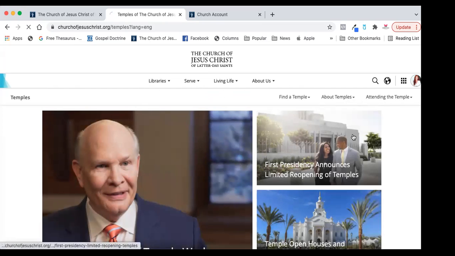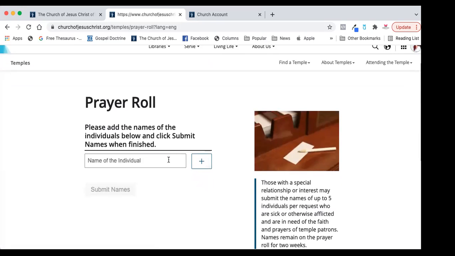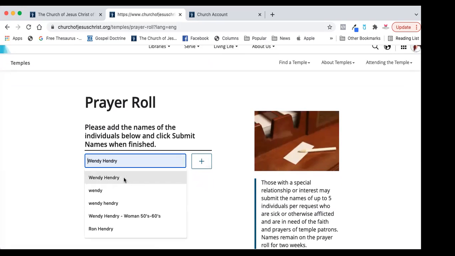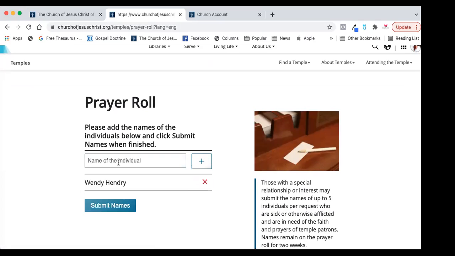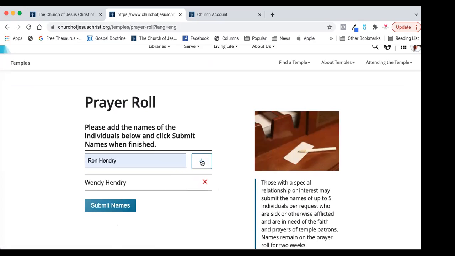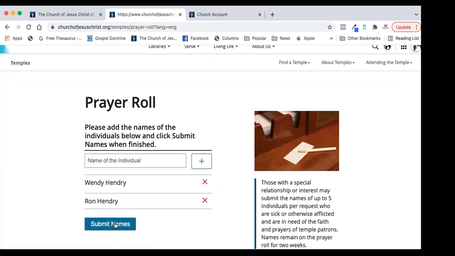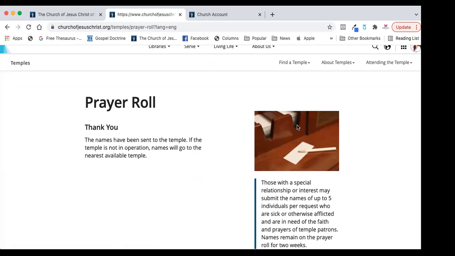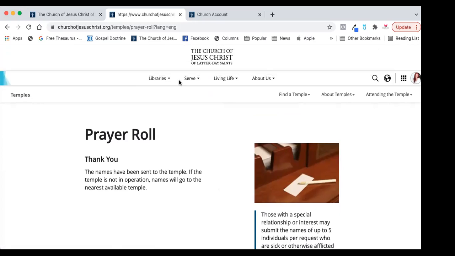Here's the prayer roll. So if you want to put names in the prayer roll, you just put the name here. We'll put my name in here. If you have someone else you want to put in there, let's put Ron's name in there. And we submit the names just like that. So that's all. And then you have lots of people praying.